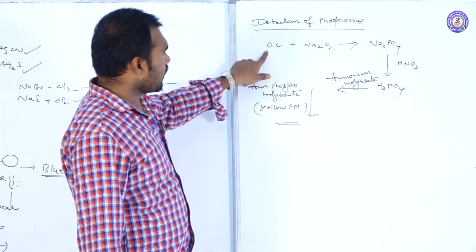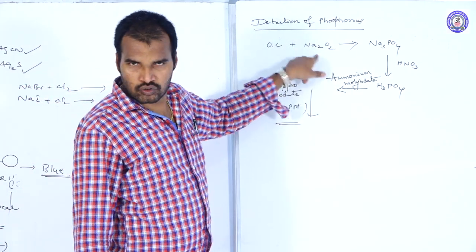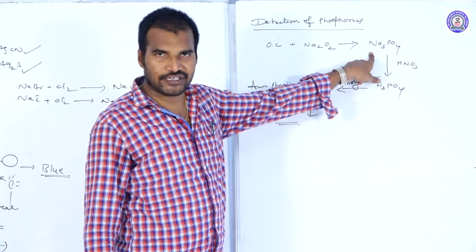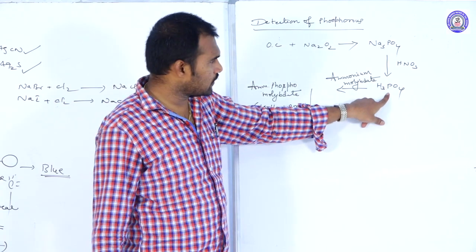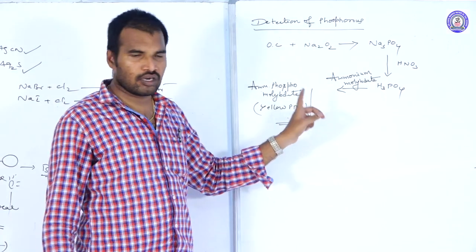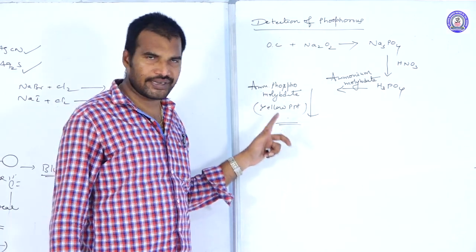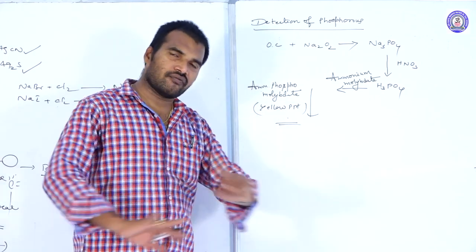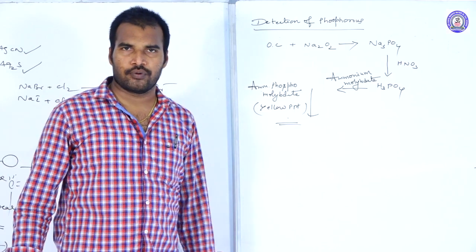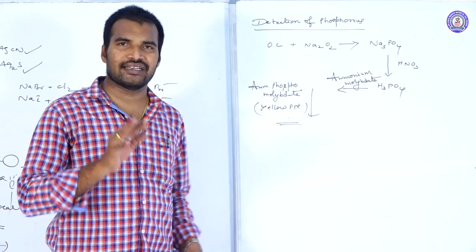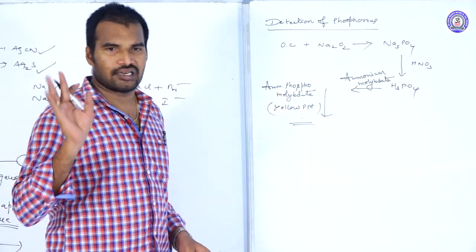Once again, to the organic compound add Na2O2, so the phosphorus is oxidized into phosphate. To this add HNO3, so that phosphoric acid is obtained. To this phosphoric acid, when you add ammonium molybdate, we get ammonium phosphomolybdate, which is yellow colored. It confirms the presence of phosphorus in the organic compound. So by these tests, we can detect the elements present in organic compounds.